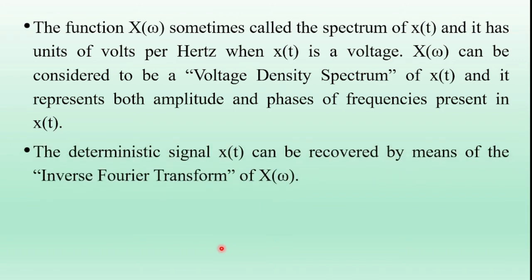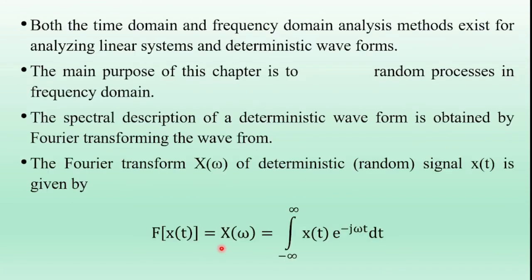If X of omega is known, then x of t can be recovered by means of the inverse Fourier transform of X of omega. So the previous expression is the Fourier transform of a random signal, that is X of omega. So if X of omega is known, then we can determine x of t. That x of t is called the inverse Fourier transform of X of omega.